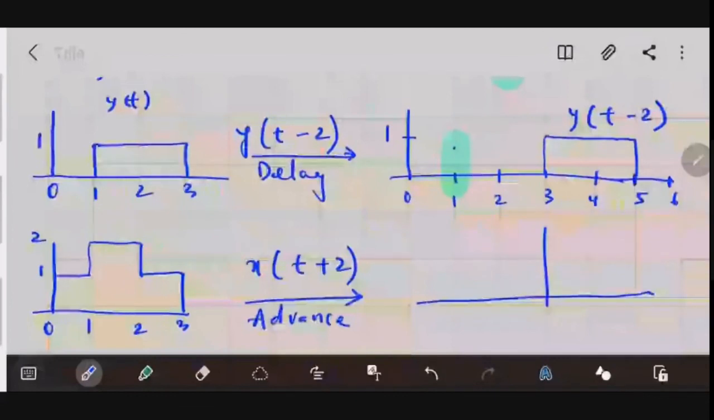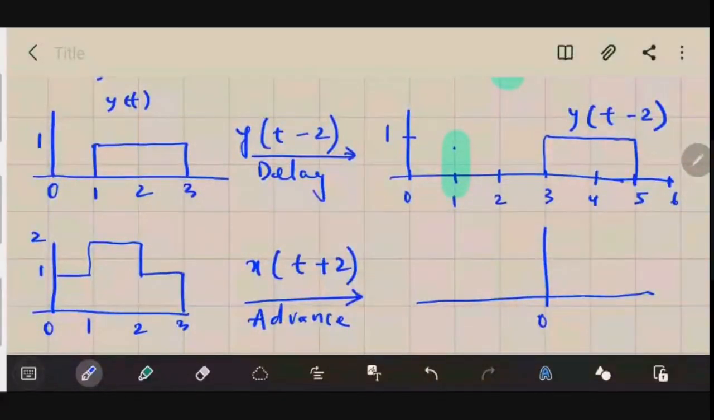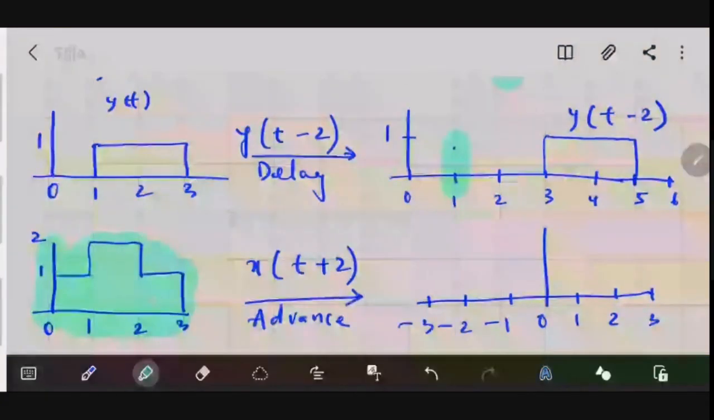Previously it was going towards the right. This time it will go towards the left. So this is 0, this is 1, this is 2, this is 3, and on this side, this is minus 1, minus 2, and let's say minus 3. Previously, you could see this signal was starting from 0. Since we are advancing it, it will go towards the left by 2 positions, because this is x of t plus 2.